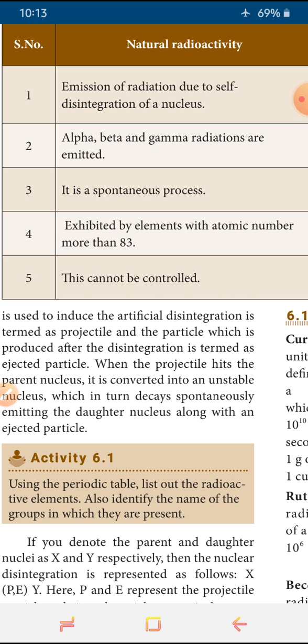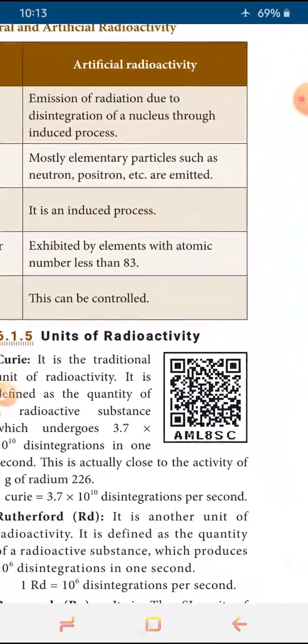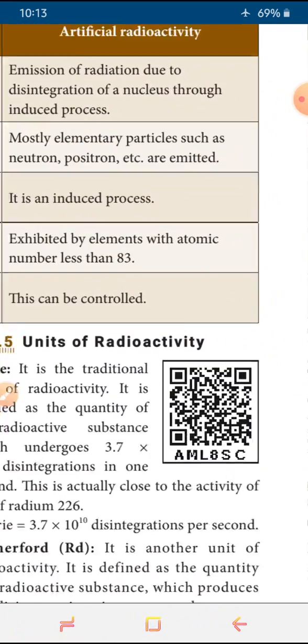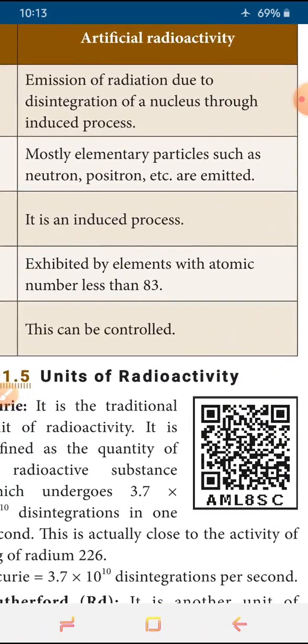Then this cannot be controlled. We can't control this process. Once it starts and emits, that's it, we can't do anything. This is about natural radioactivity. And now artificial radioactivity. In the first point of natural radioactivity, it is self disintegration of the nucleus. We saw that it happens by itself.